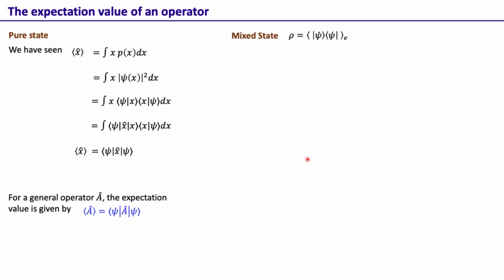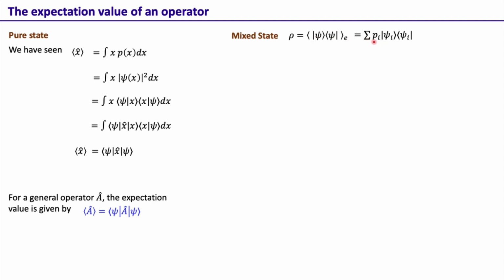But what about when the state is mixed? When the state is mixed, we write it as the outer product |psi⟩⟨psi|. Now again, one can always find a basis, let's say the basis states are psi_i, in which this can be represented as a single sum.